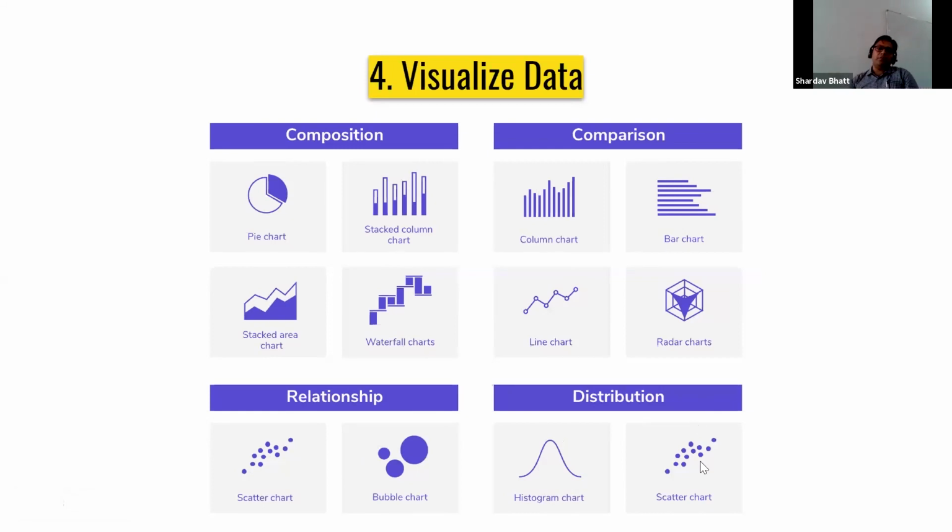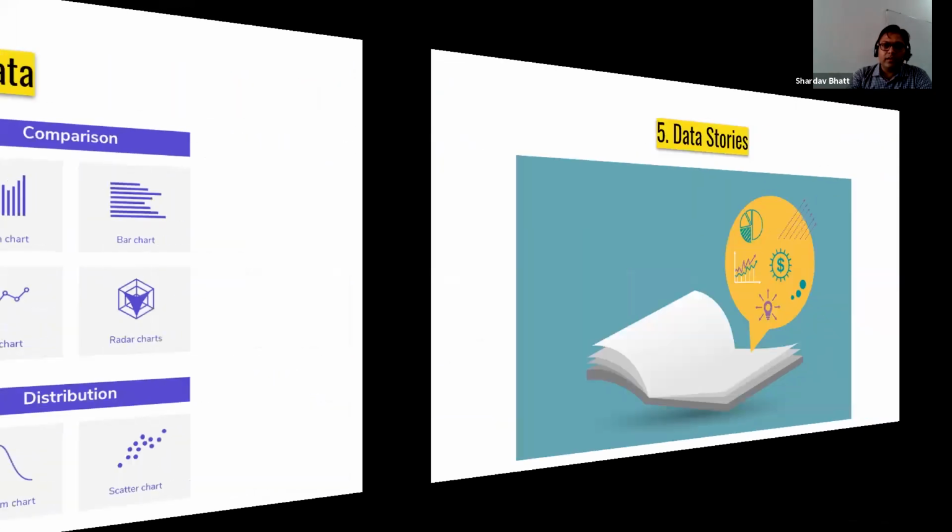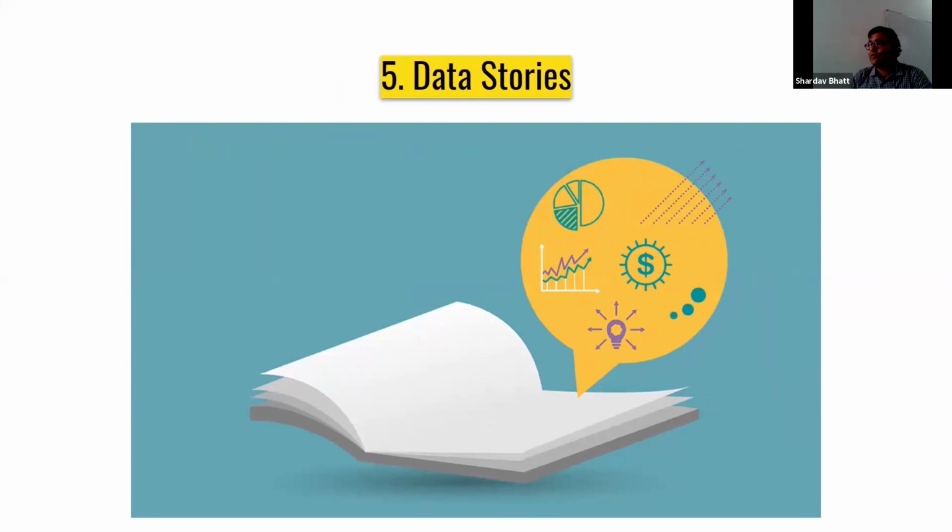So we'll be looking at pie charts, column charts, line charts and histograms for our data. And finally, when you have all these things with you, you can create a nice data story from the data. And this is how data journalism works.